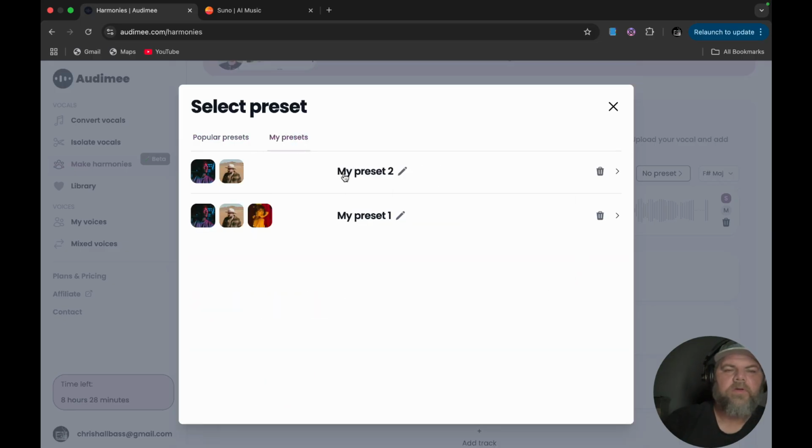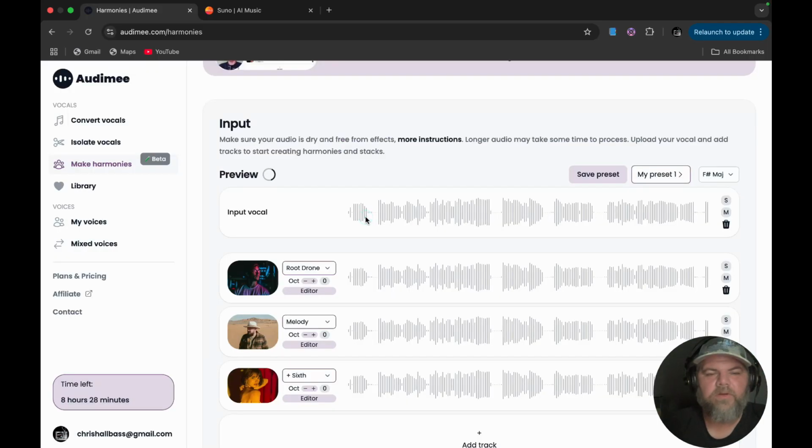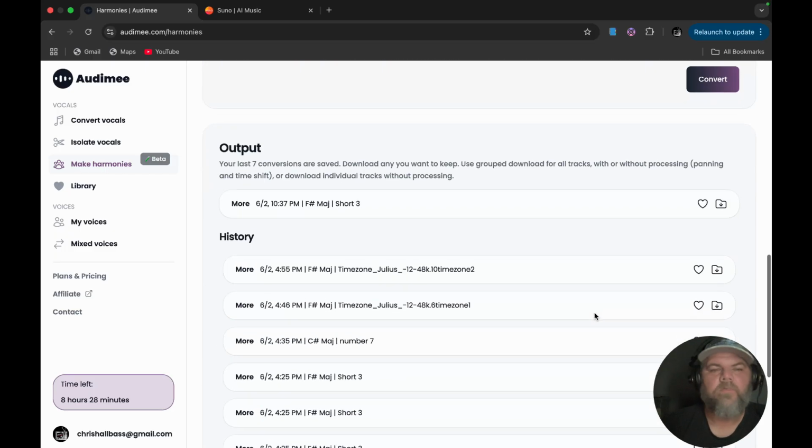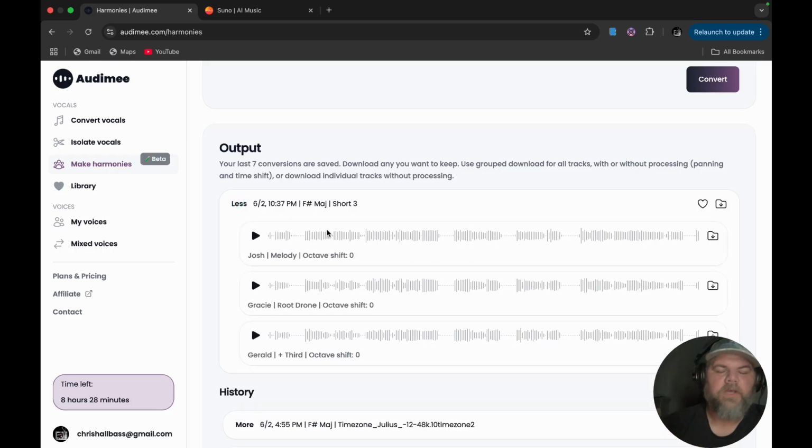So here is the preset that I used for the actual song, but I ended up not using the female vocals at all. I just went with these two, and that's how it turned out. So once you have your song output downloaded, you can actually click on this one download. It will download all 3 files at once, or you can click on the more button and you can get individual files and you can download those.